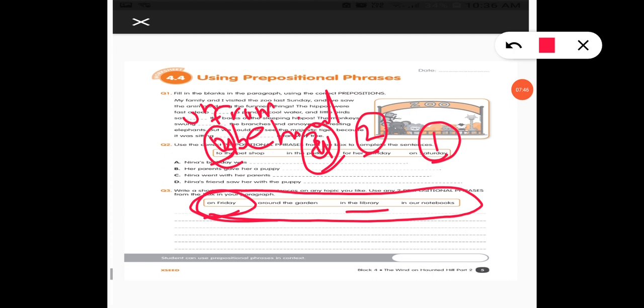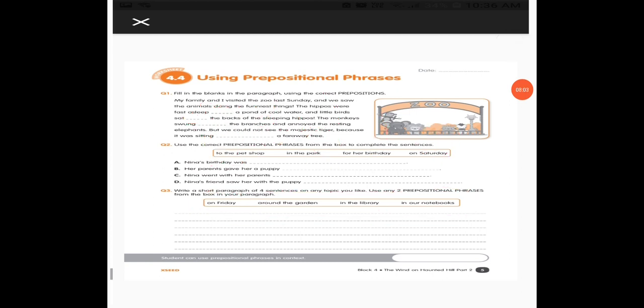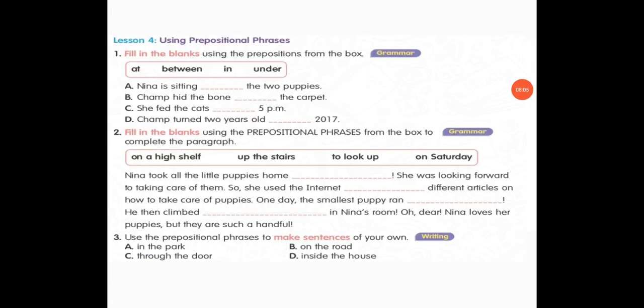After some time, I write down the names of some books in our notebooks. Like that, you have to make a paragraph. Okay, students. I hope it is clear to you. Next one, there are practice questions. Now let's discuss the practice questions.